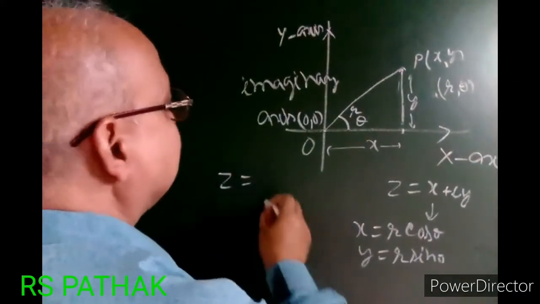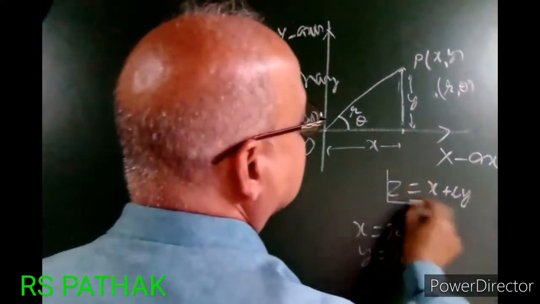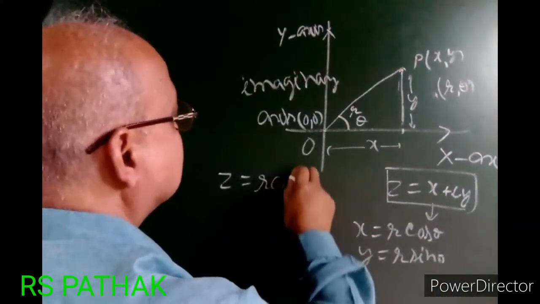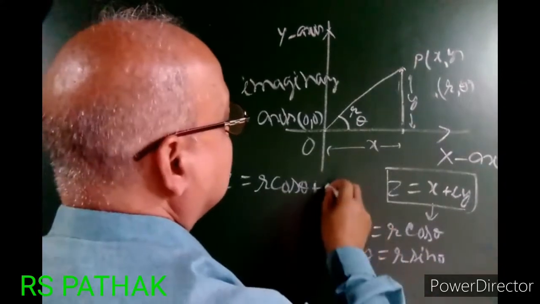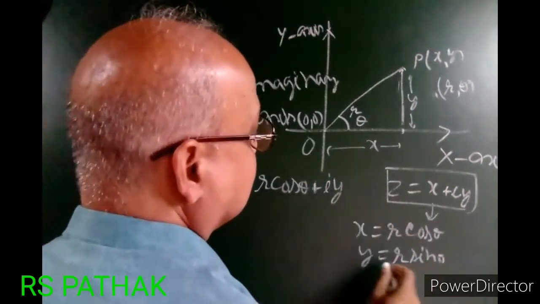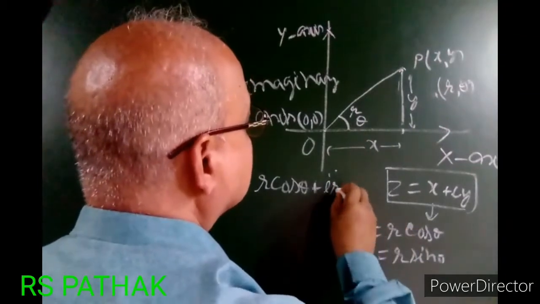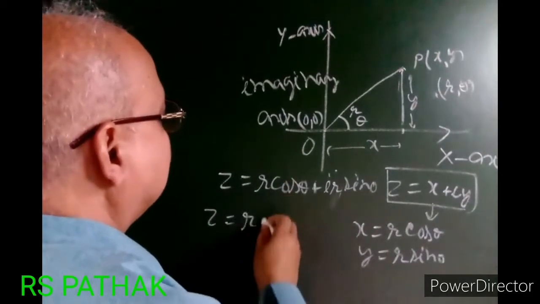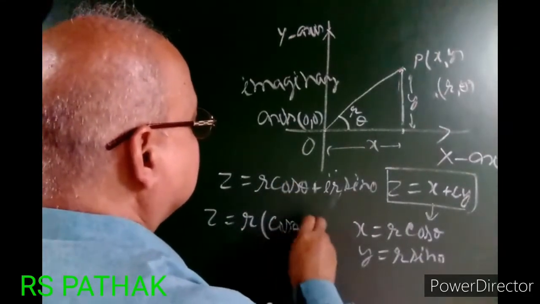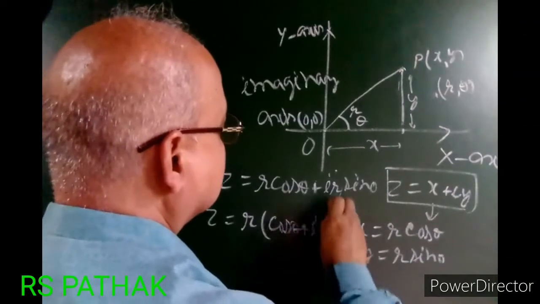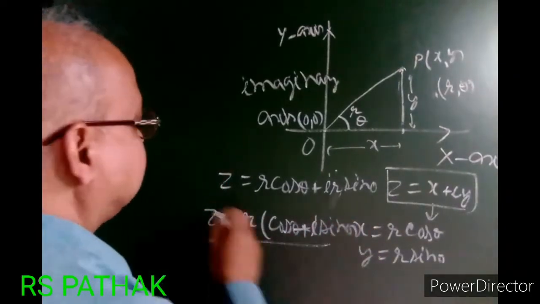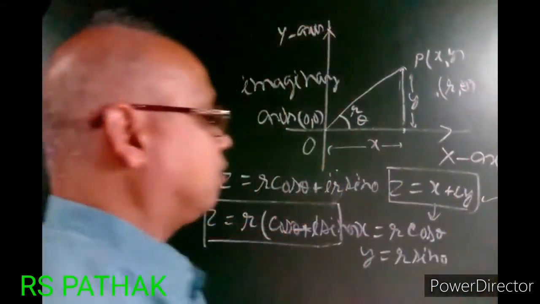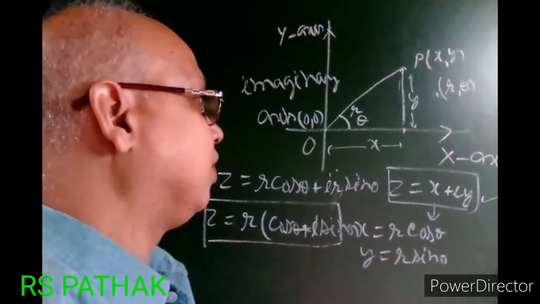Then z equals x plus iy. In place of x, I will put r cos theta plus i r sin theta. Then z equals r, which is common, times cos theta plus i sin theta. This is the polar form and this is the Cartesian form.